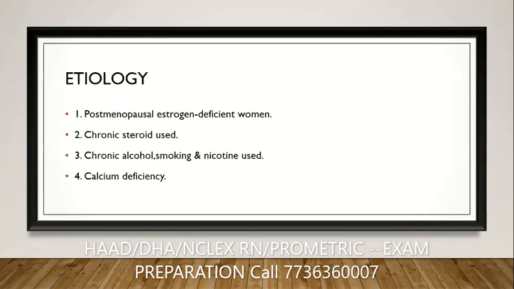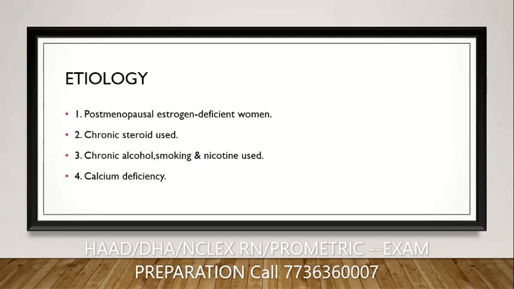So what are the etiological factors? The main cause is postmenopausal estrogen deficit in women. So after menopause there will be chances to get osteoporosis. And chronic steroid use: the person who has been using steroids is more prone to get osteoporosis.